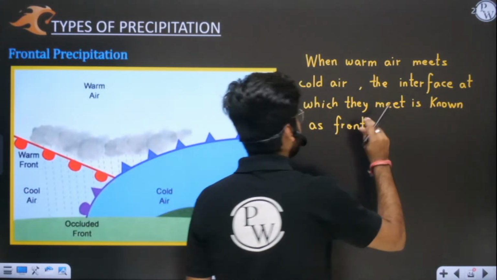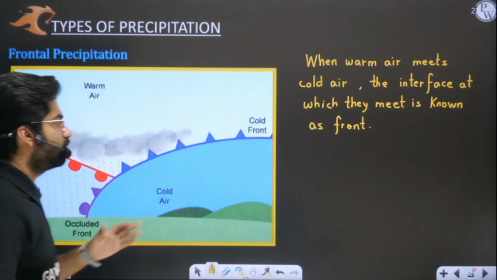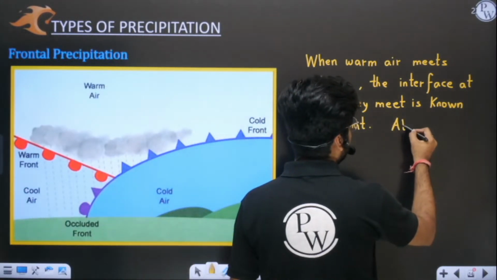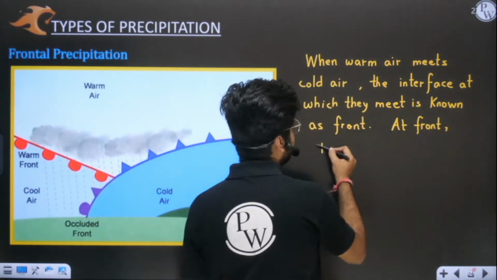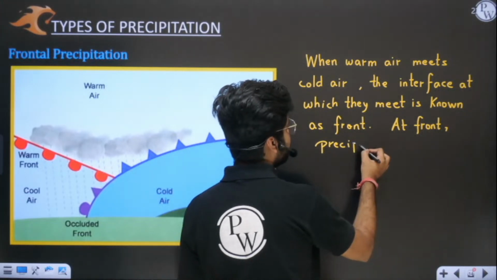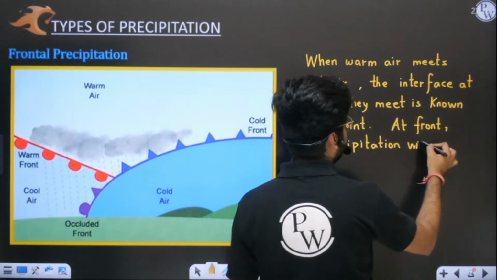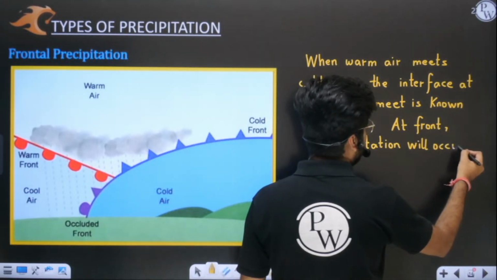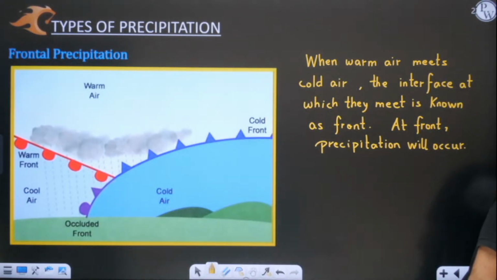And you should appreciate the fact that at the front only, at this interface, precipitation will happen. With a little thunder also, precipitation will occur. I hope this is very, very clear to you. Yes or no? Perfect. Great.